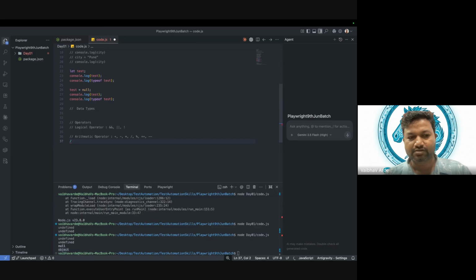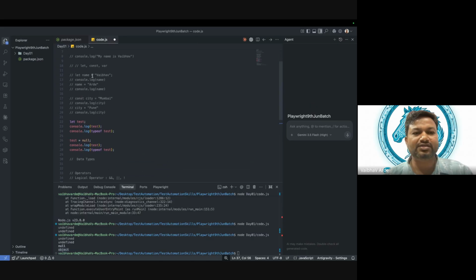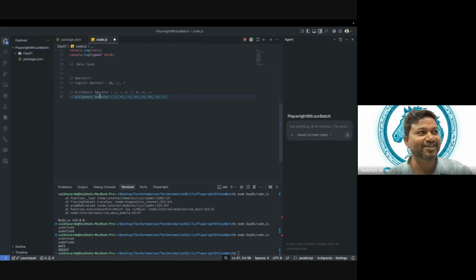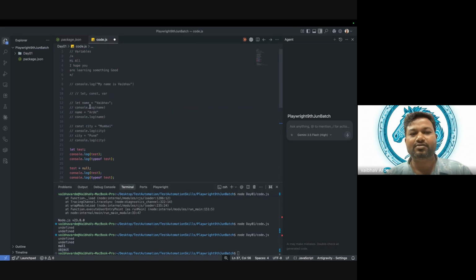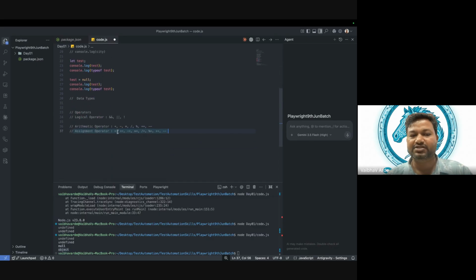Next, comparison operator. But there is one more here: the assignment operator. See, when we first use a variable, name is equal to something, this is assignment. So we used an operator, but we are learning it here. This is assigning something on the right side to a variable. It is a variable, and to that variable we are assigning this value. So this is the assignment operator, correct.